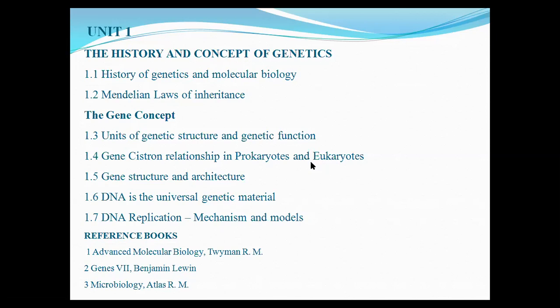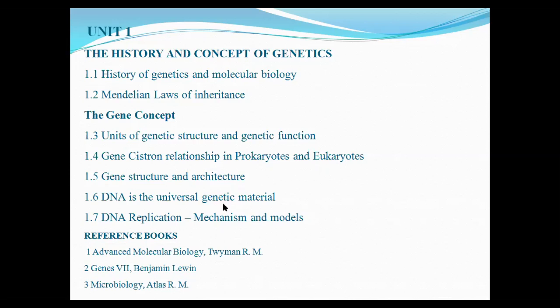And eu means advanced and karyote means nucleus. So the organisms having primitive nuclear material are termed as prokaryotes, and eukaryotes have well-designed nuclear material. Next, we will be studying gene structure and architecture. How a gene is built up, how it is made, that we will be discussing over here in 1.5.